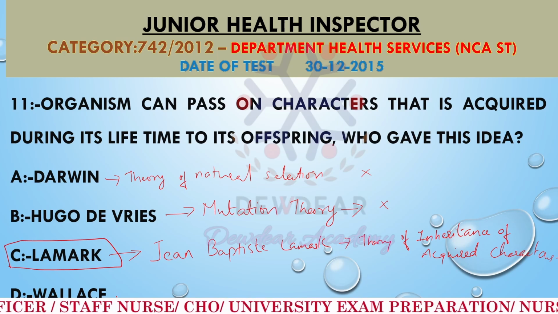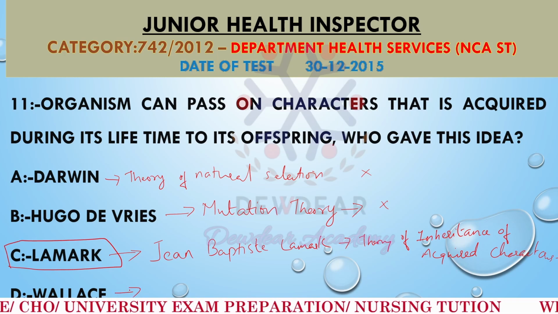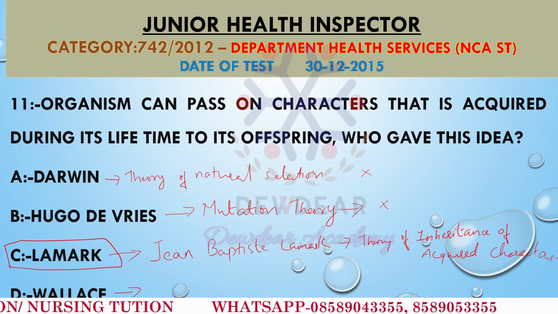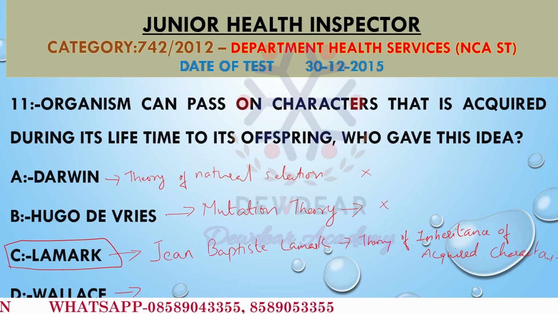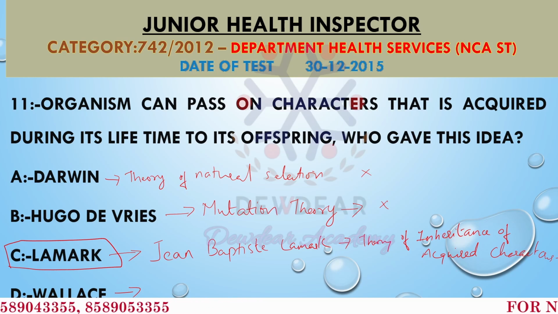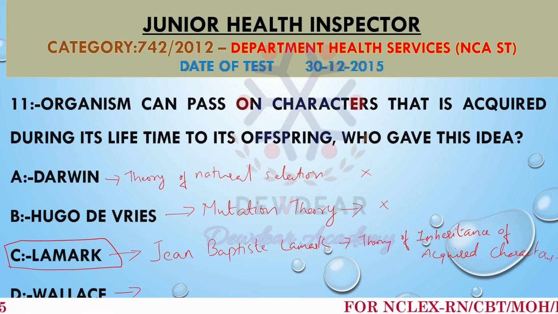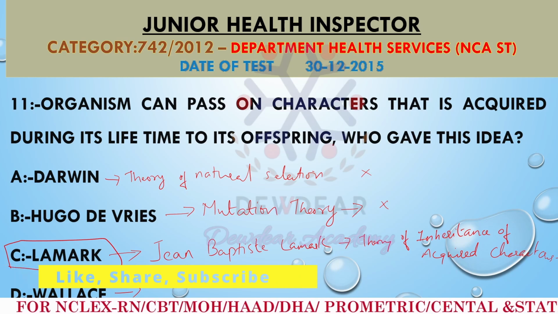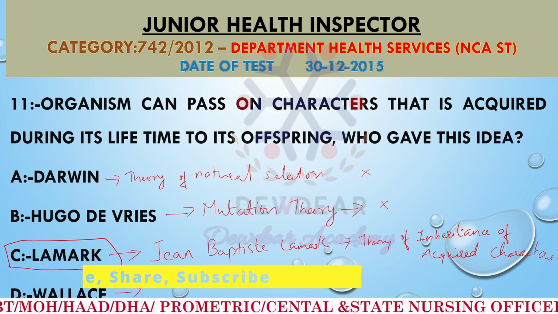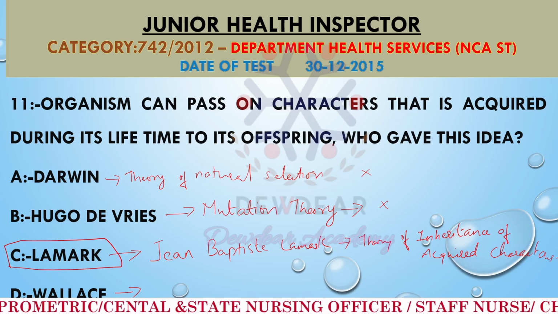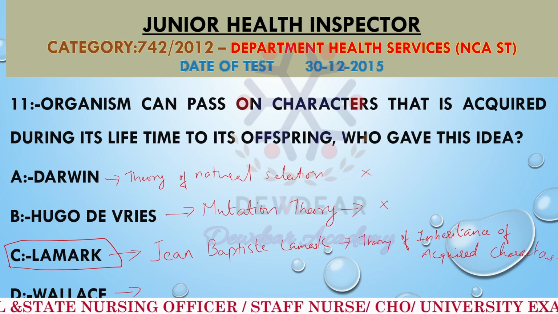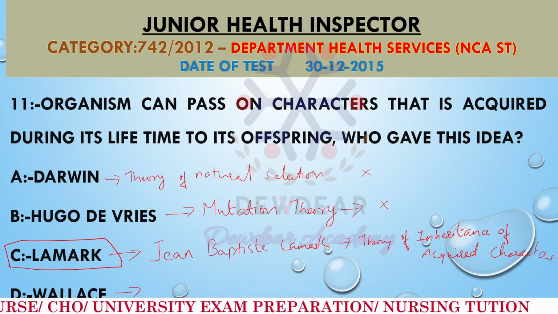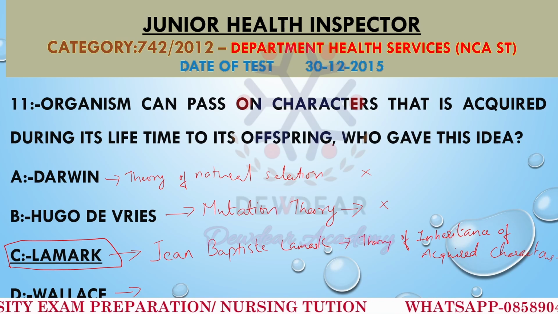Then we have option D, Wallace. He independently conceived the theory of evolution by natural selection. So he is similar to Darwin's ideas. He is again mentioning the theory of evolution by natural selection, so he is not supporting the inheritance of acquired characteristics. The idea that organisms can pass on acquired characteristics during their lifetime to their offspring is associated with Lamarck. So the correct answer is option C, Lamarck.